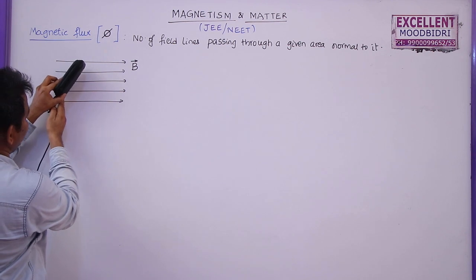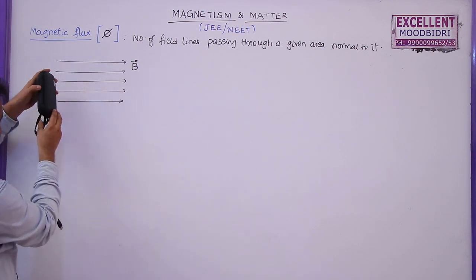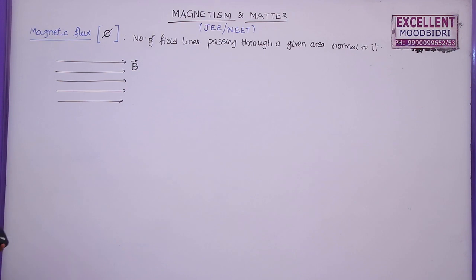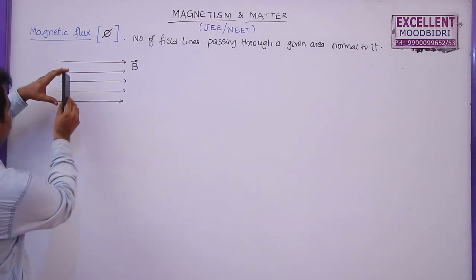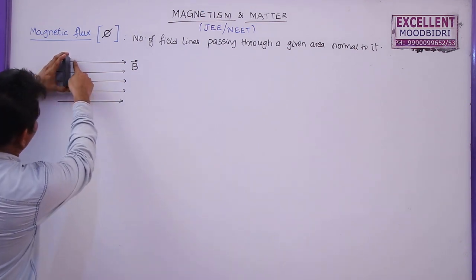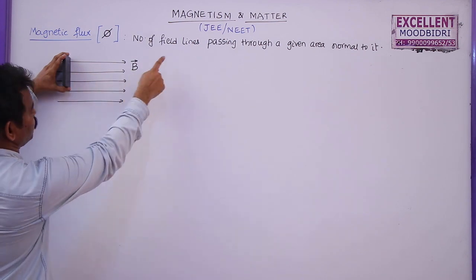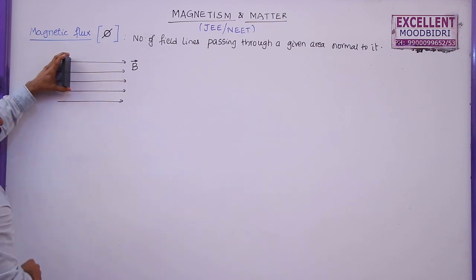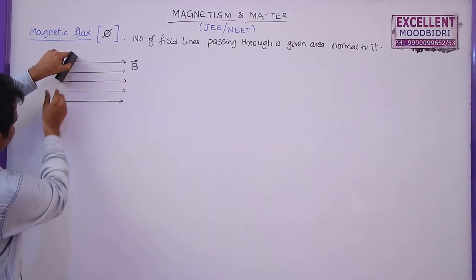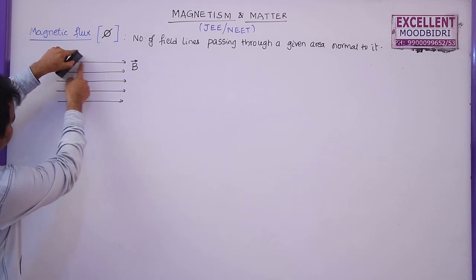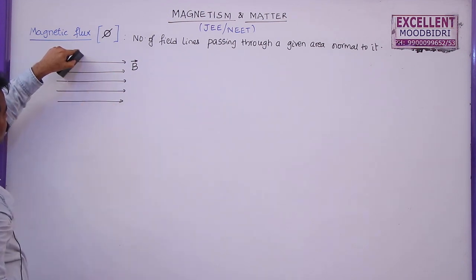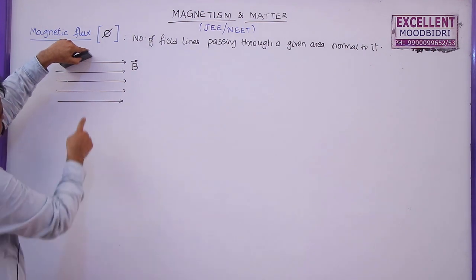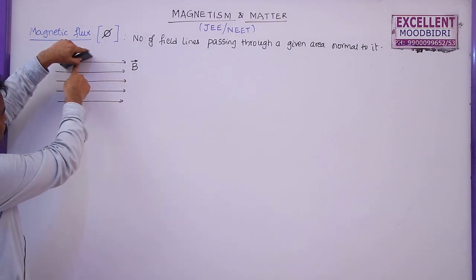Now, if you rotate this one, here see, in this case, if you take this hard disk, through this one, 3 lines are passing perpendicular to this one. So magnetic flux through this area is 3. Now, if you rotate this one like this, only 2 lines are passing now. So then magnetic flux will be 2. If you rotate further, only 1 line is passing through this one, perpendicular to this one.